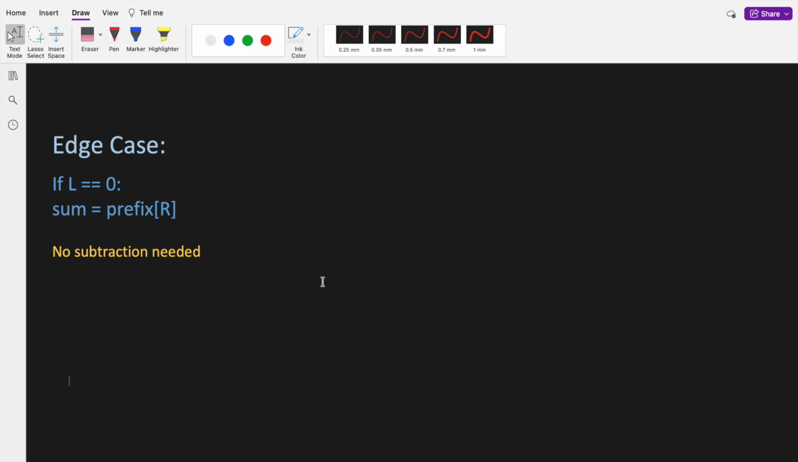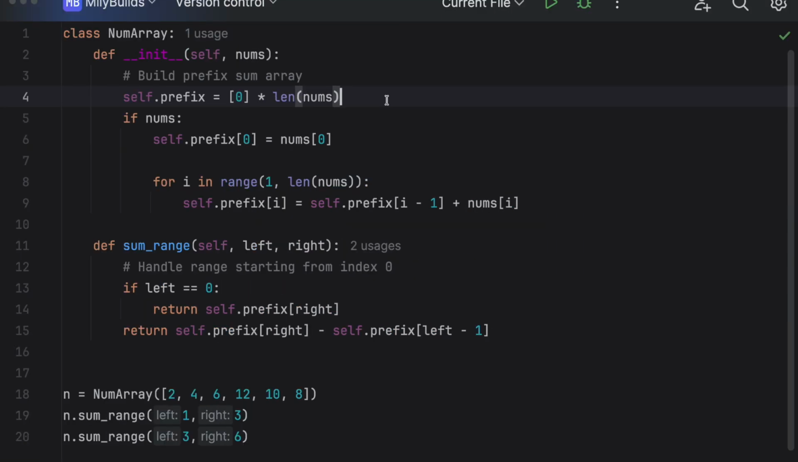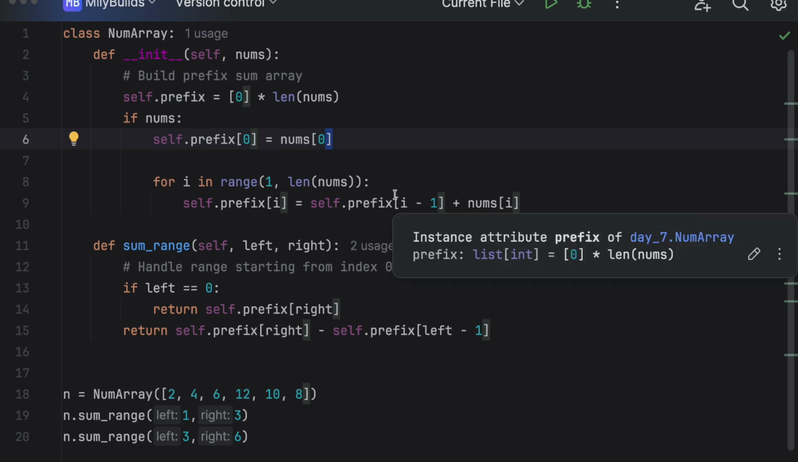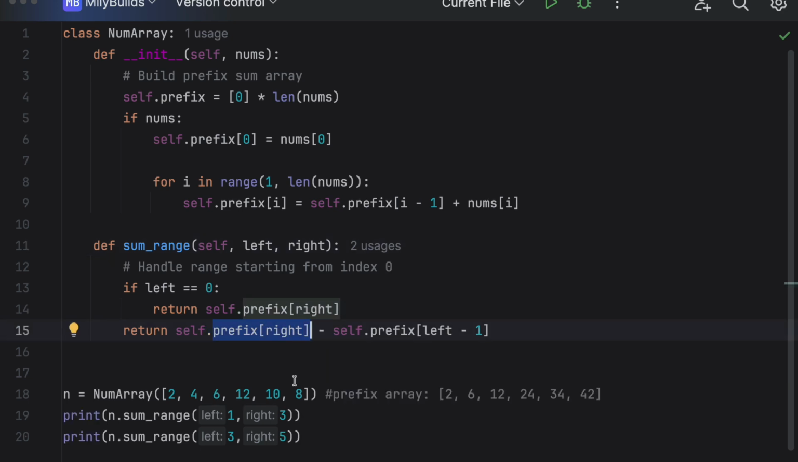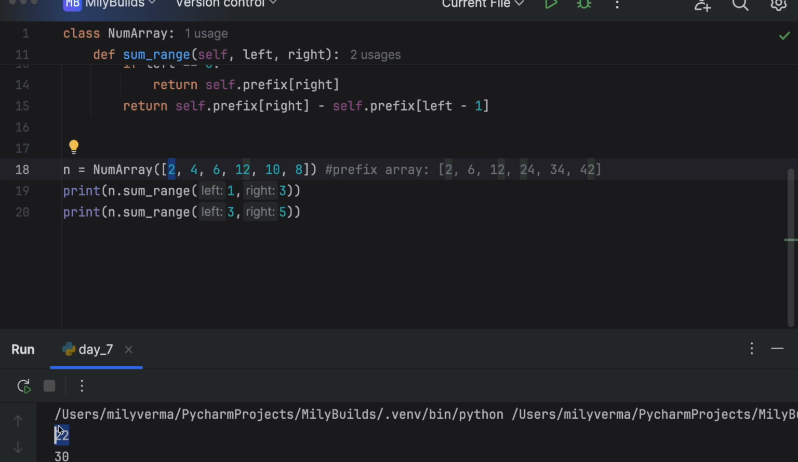Now that we are clear with the logic, let's proceed with the walkthrough of implementation. We first create a prefix array having the length of the nums array. Initialize the first element of the prefix array with the first element of the nums array, and at each index store the sum from 0 to that index. This pre-processing takes linear time. For each query, we subtract prefix L minus 1 from prefix R to remove the extra part. This allows each query to run in constant time. So the overall time complexity remains O of n. Let's run the code. So these are the expected outputs.